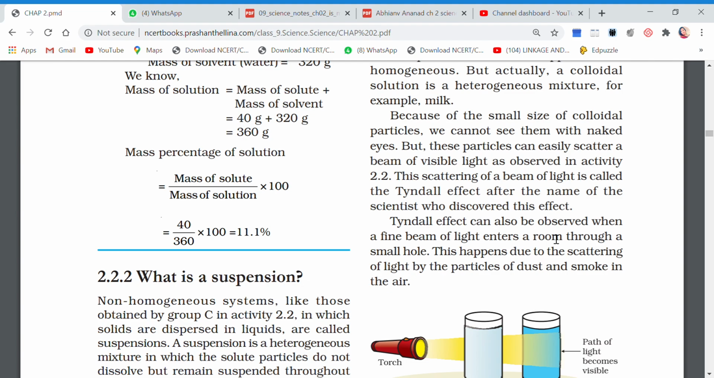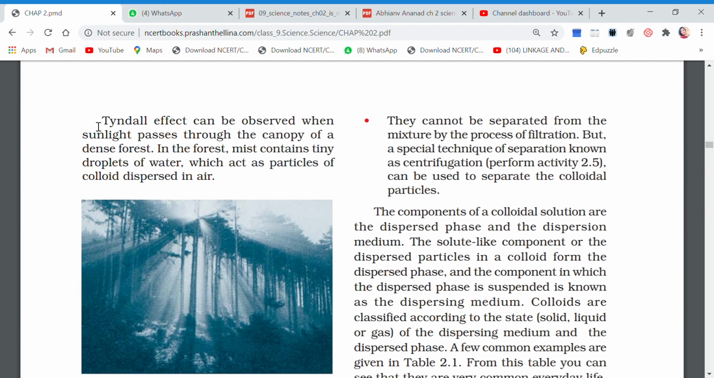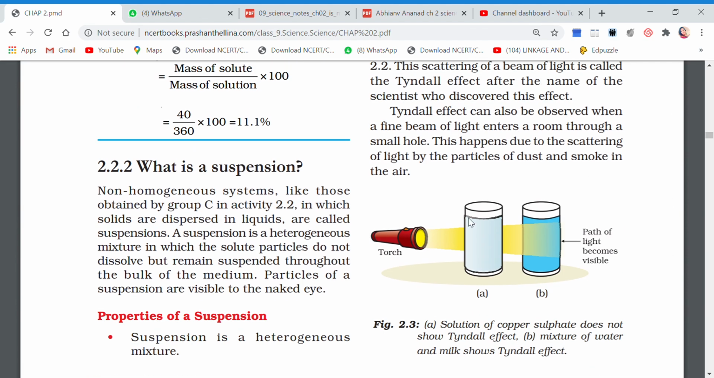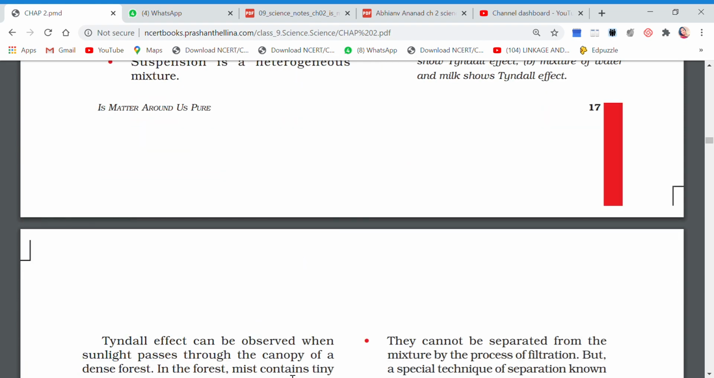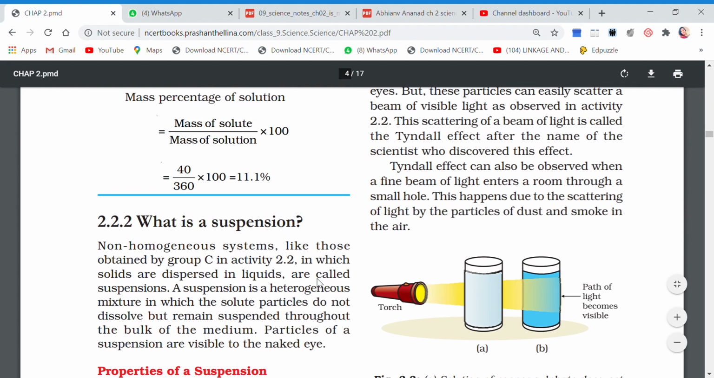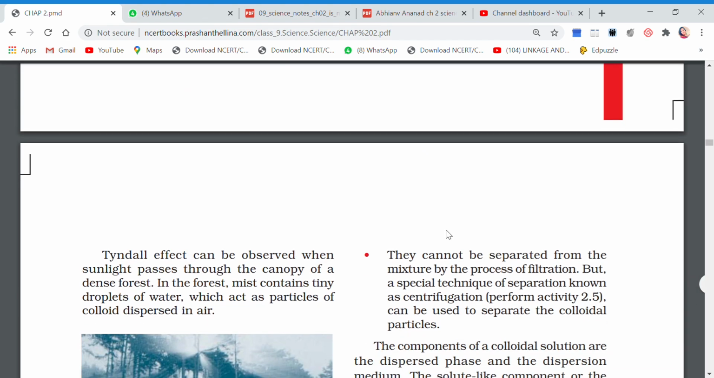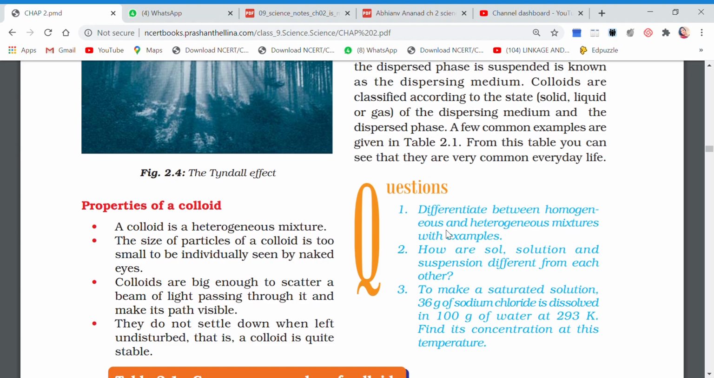Tyndall effect can be observed when a fine beam of light enters a room through a small hole. Or you add here also, it can be seen in the forest. Mist contains tiny droplets of water which act as particles of colloid dispersed in air. So this whole paragraph of page number 17 and 18 is about Tyndall effect, which is important. So you will write these answers for the question, what is Tyndall effect? I hope this is clear. Am I clear, all of you children?